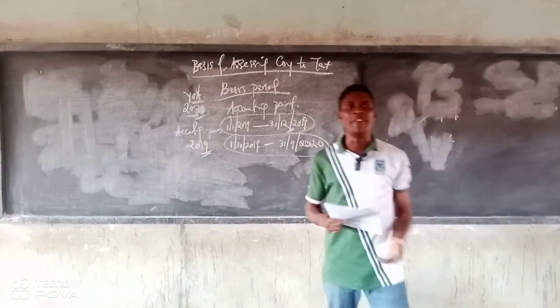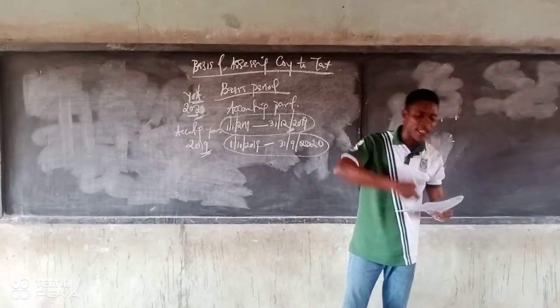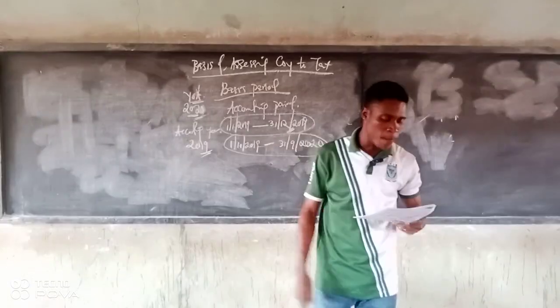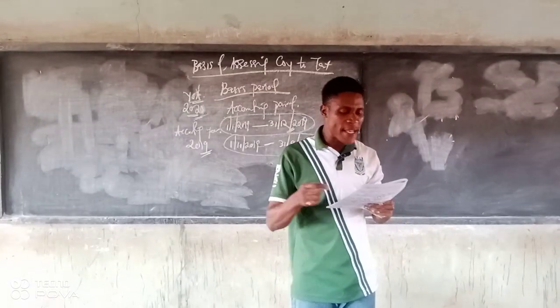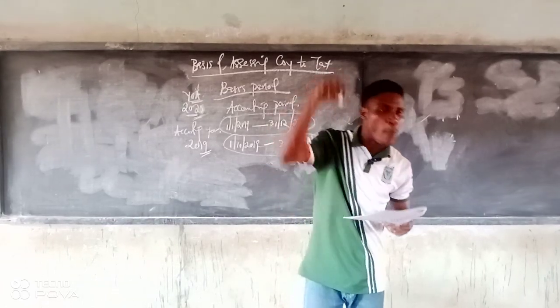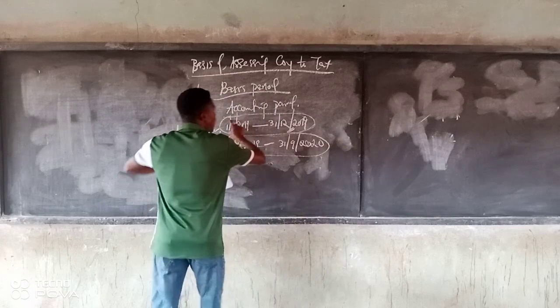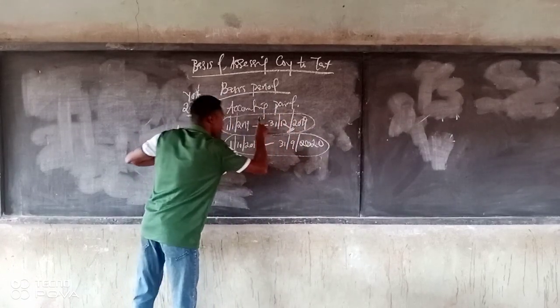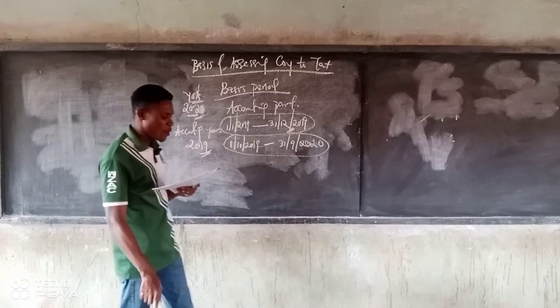Now, the relevant definitions. Let's look at the relevant definitions one after the other. One, basis period. I've defined it already. This is defined as the basis upon which the taxability of a company will be computed. So it's based on the income here. All the income that you have here, this is where you have to base the tax on. That's the basis period.